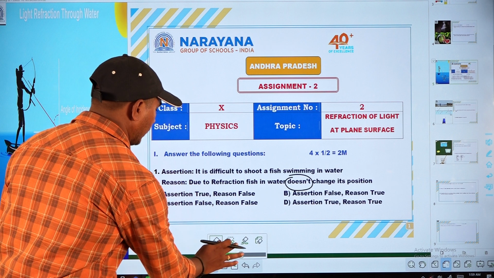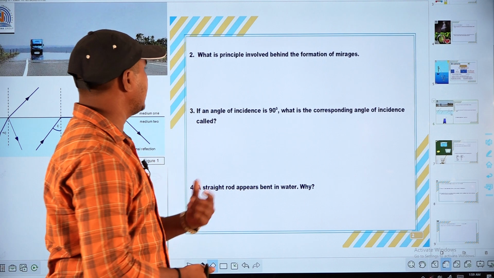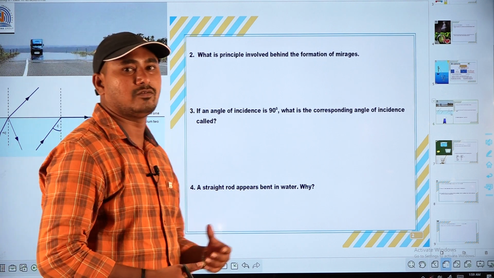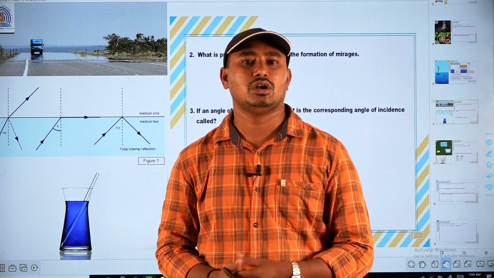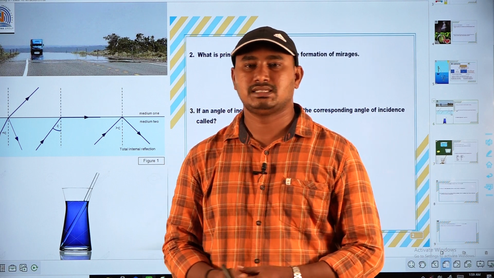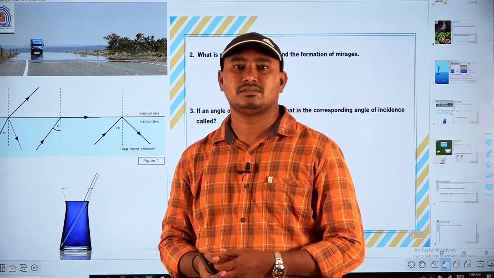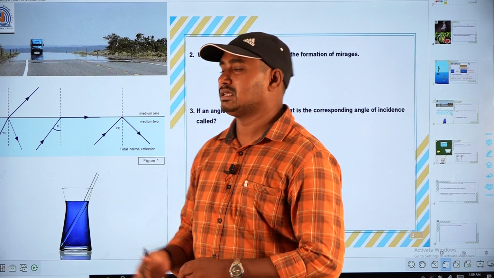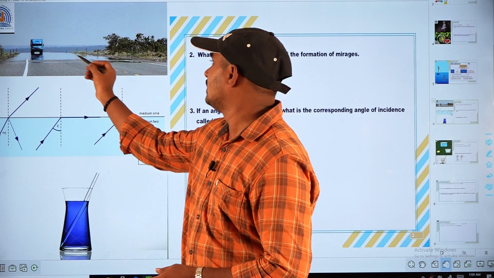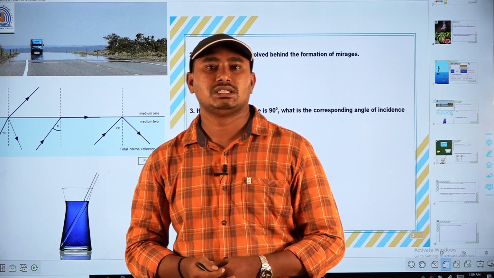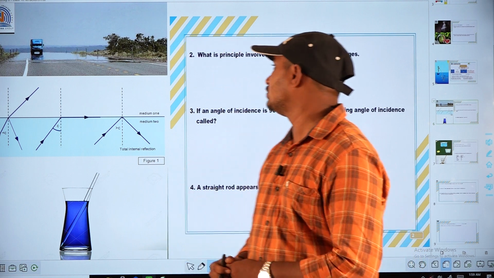See the second one. The question is, what is the principle involved behind the formation of mirages? You know very well, mirages are formed due to total internal reflection. See the picture here: on the road it appears as if there are water droplets or some water particles. Why it appears so is due to total internal reflection. So this is the mirage. The mirage is formed due to TIR, total internal reflection. That is the answer for question number 2.